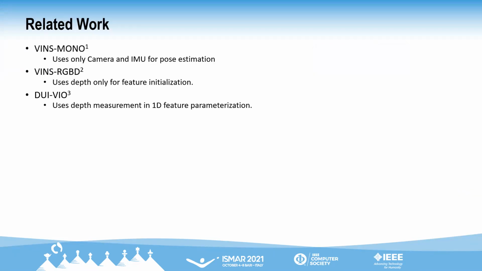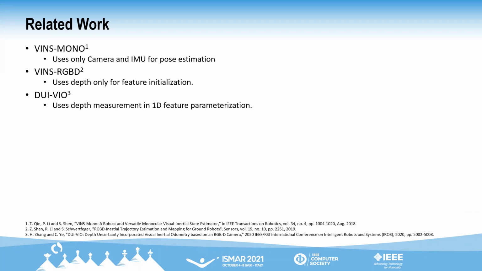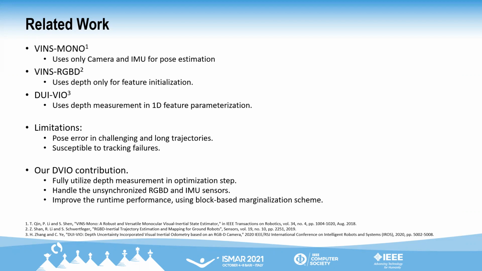In literature, monocular VIO has been well researched. VINS-Mono provides a very good implementation of nonlinear optimization-based monocular VIO. The system uses camera and IMU to perform the state estimation and is considered state-of-the-art. In cases using a depth sensor in VIO, VINS-RGBD uses depth measurement only for feature state initialization, and DUI-VIO uses a GMM-based depth uncertainty model in a one-dimensional feature state. In all these systems, we observe a higher pose error and tracking failures.